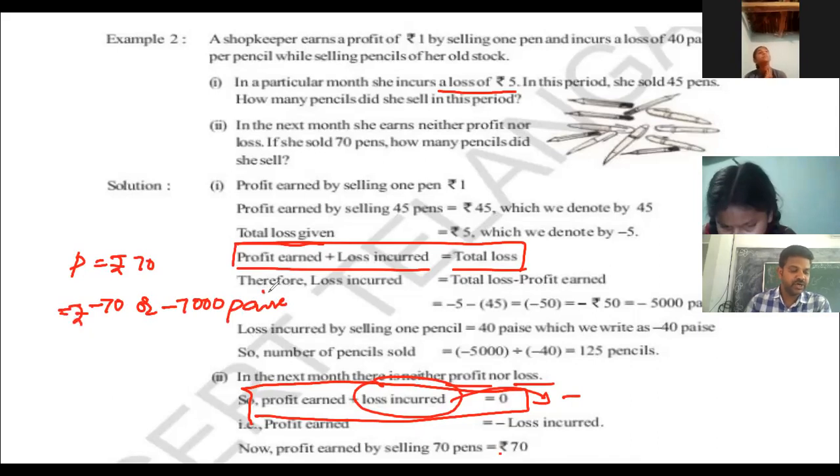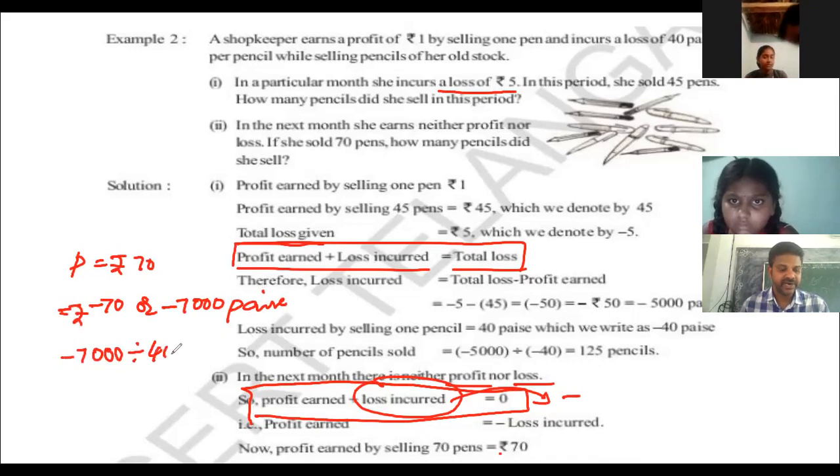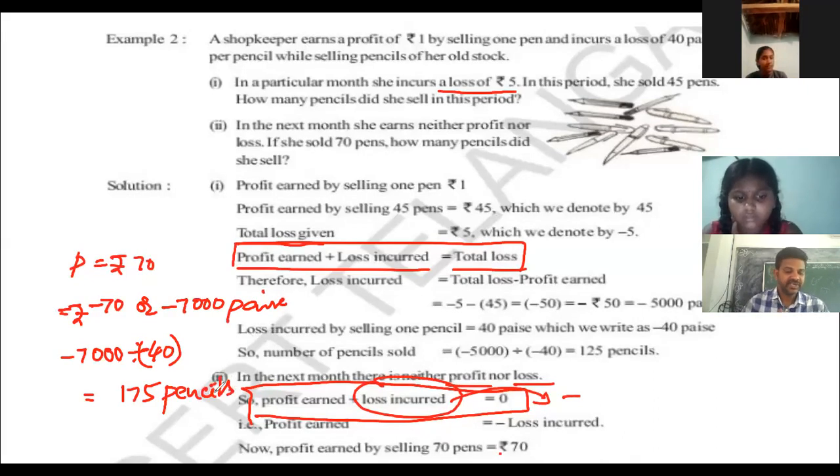Total number of pencils sold is minus 7000 divided by minus 40. We get 175 pencils. Right? If you want, you can see that question in the textbook.